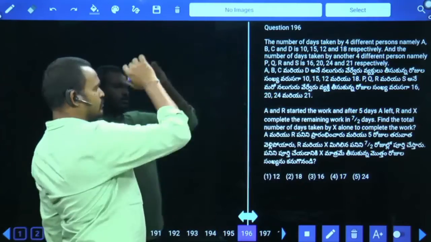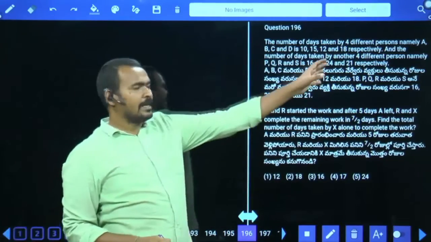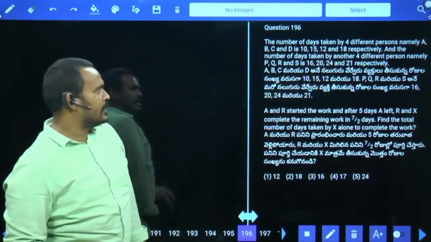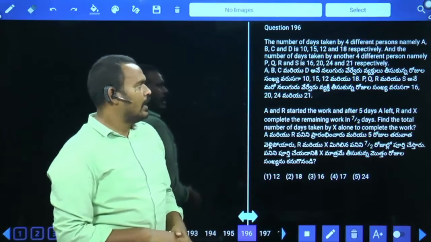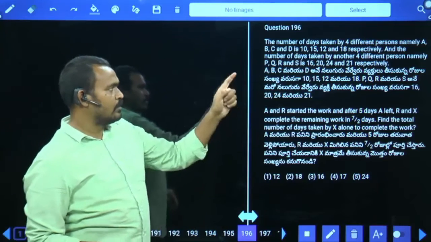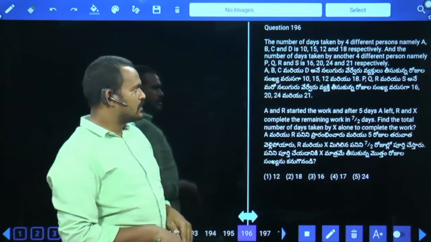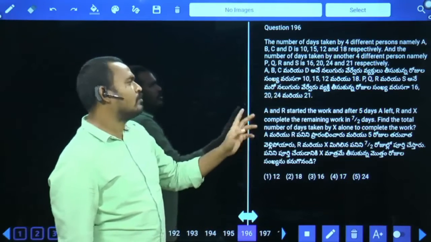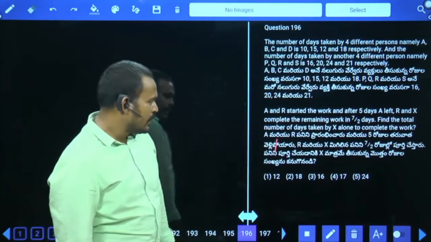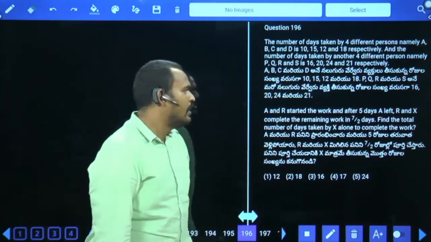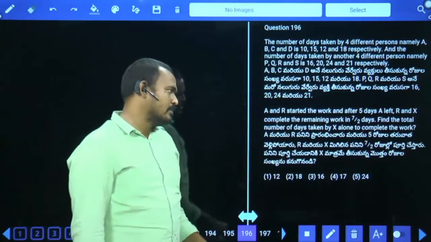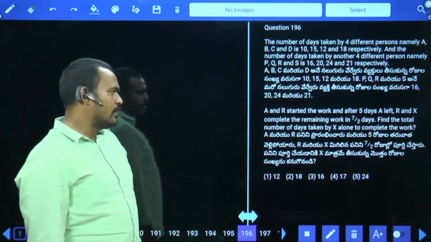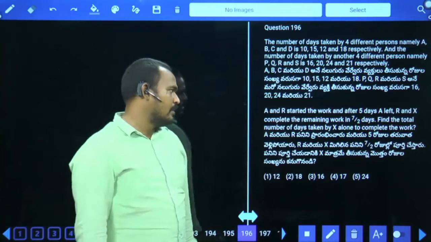Next, question 196. The number of days taken by 4 different persons, namely A, B, C, D is 10, 15, 12 and 18 days respectively. And the number of days taken by another 4 different persons, namely P, Q, R, S is 16, 20, 24, 21 respectively. What is the question here? A and R started the work and after 5 days A left. R and X complete the remaining work in 7 by 2 days. Find the total number of days taken by X alone to complete the work.